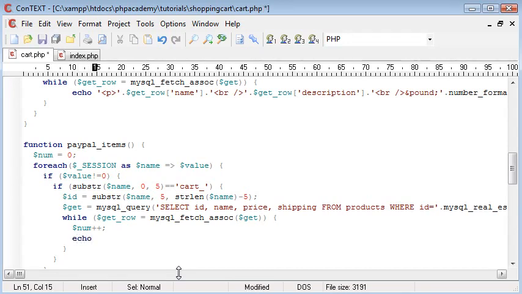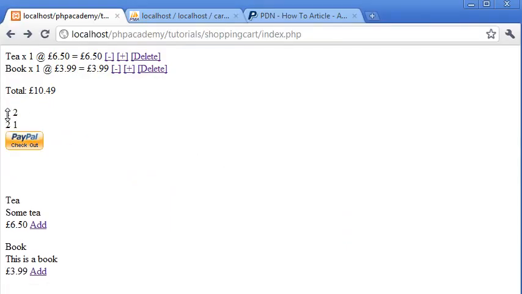So I'm going to echo num and ID. In between that, I'm going to pop a space, and then a break on the end. So this should be equal to 0, 1, 2, and so on. Oh no, this should be 1 and then our ID, and then the second time around this will be 2 and then our ID. So let's just check that. Okay, so we've got 1 and 2, 2 and 1. So hopefully that makes sense.